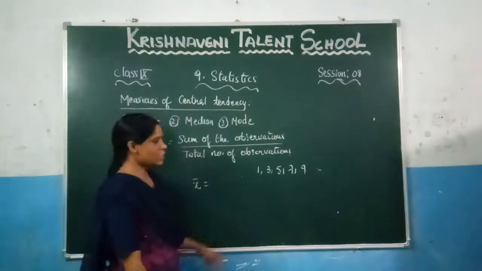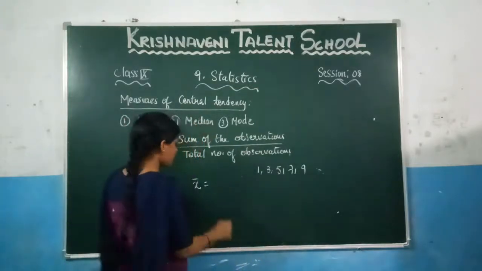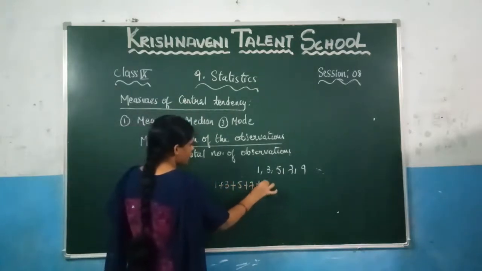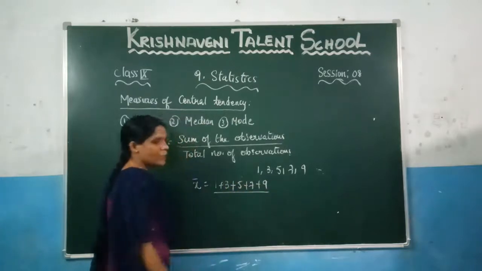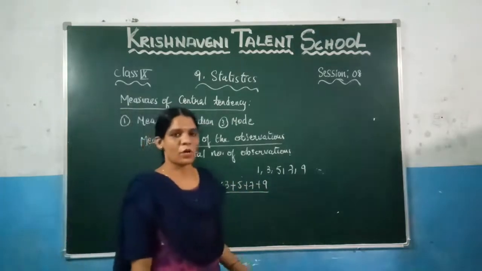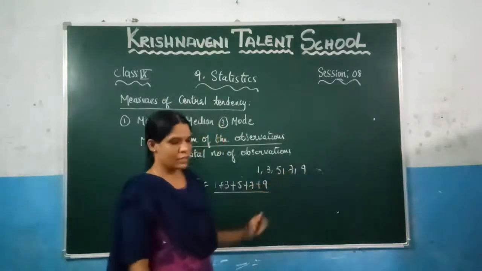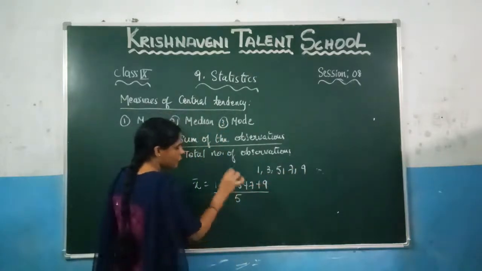Now the sum of the observations. Add these observations: 1 plus 3 plus 5 plus 7 plus 9, by the total number of observations. How many are there? Count it: 1, 2, 3, 4, 5. There are 5, so write 5 here.